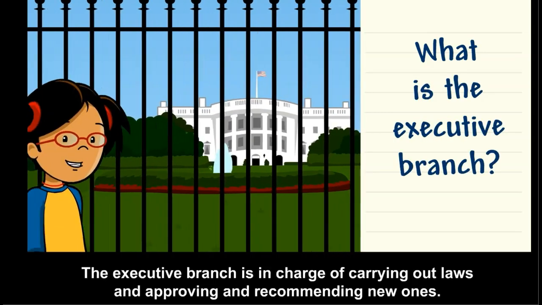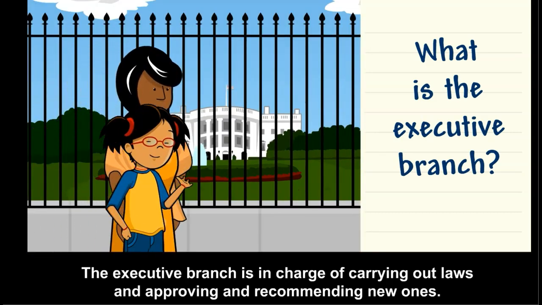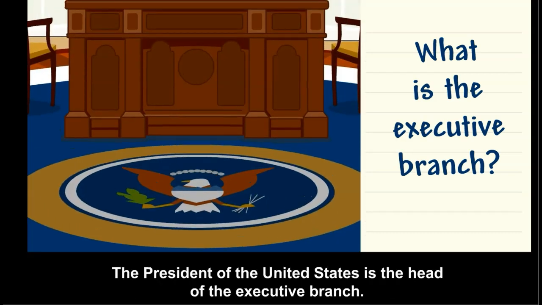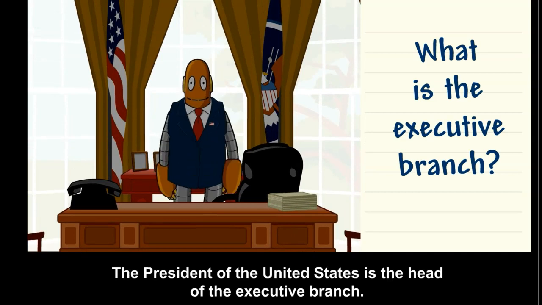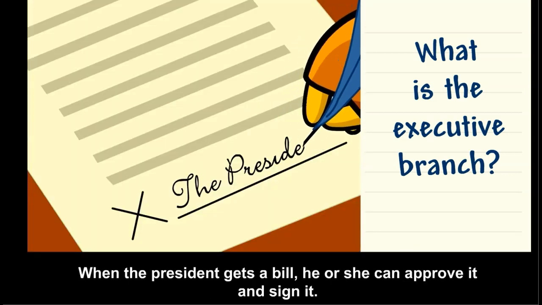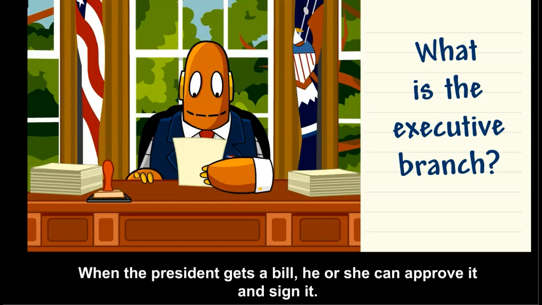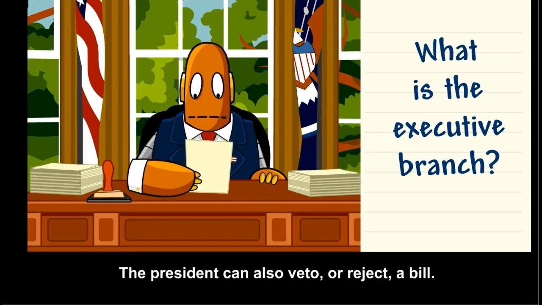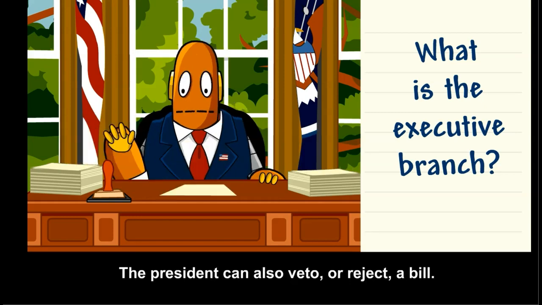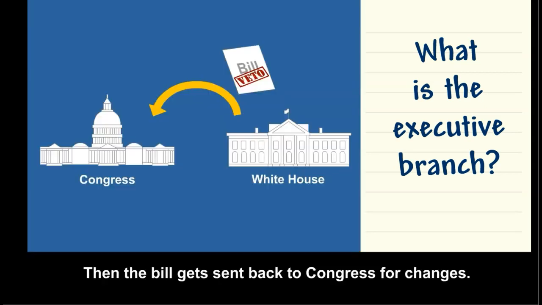The executive branch is in charge of carrying out laws and approving and recommending new ones. The President of the United States is the head of the executive branch. When the President gets a bill, he or she can approve it and sign it. Then the bill turns into a law. The President can also veto or reject a bill. Then the bill gets sent back to Congress for changes.